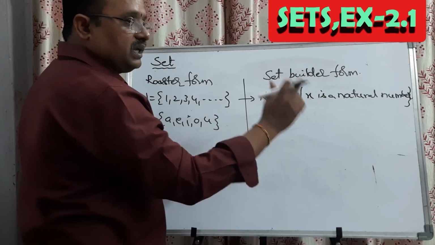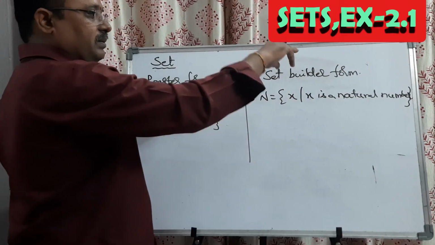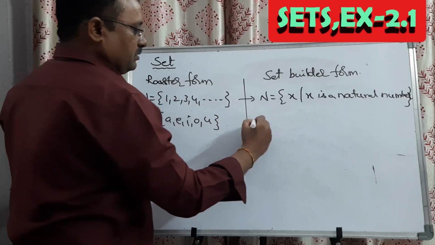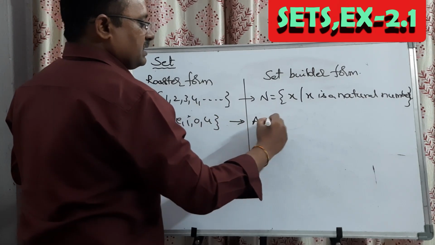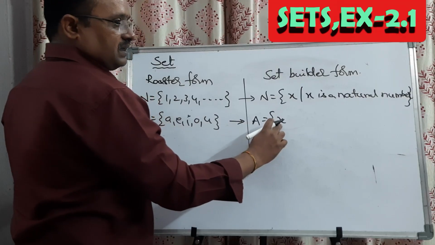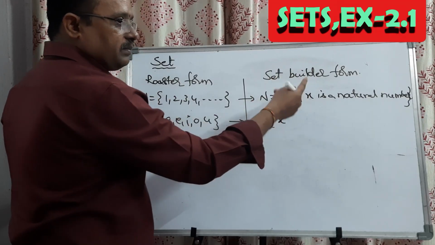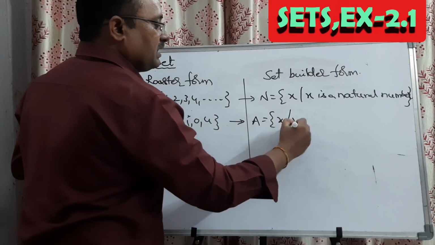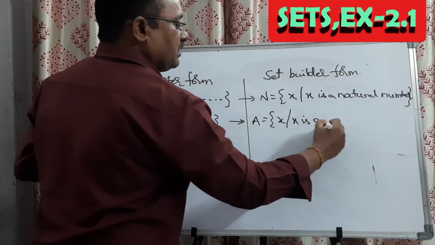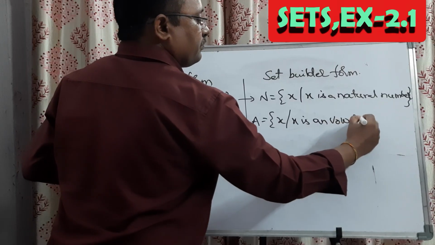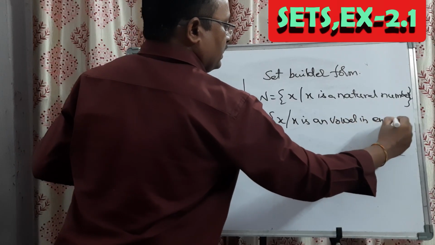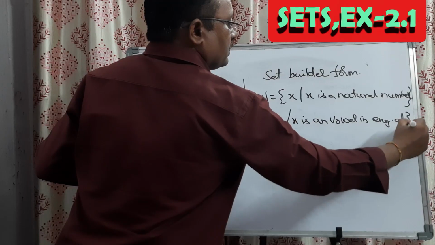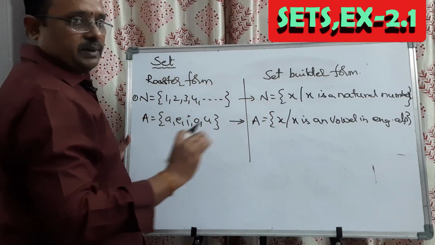You can see only the well definition form of that one. Here A is equal to set of x. Set builder form is regarding the element x. What is that x? Such that x is a vowel in the English alphabet.